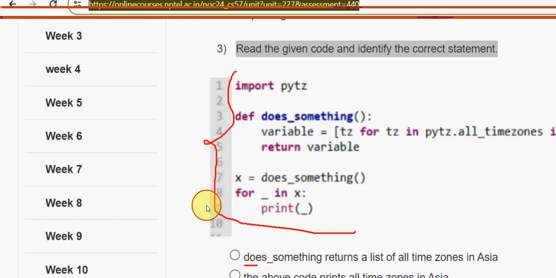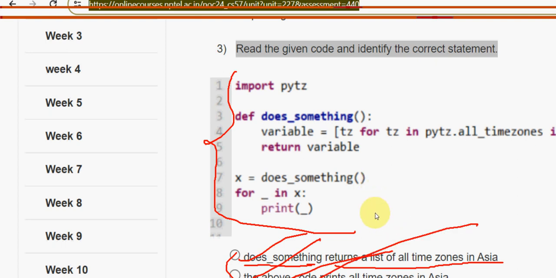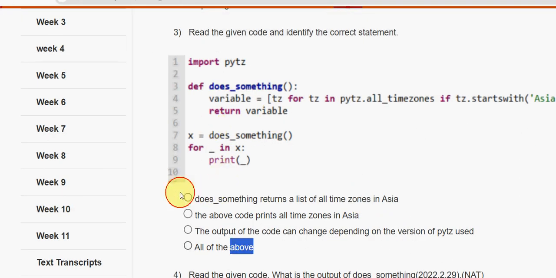So for the third question, if you see the first one, does something function returns a list of all time zones in Asia. It is the correct option guys. And the second one is also right, because the above code prints all time zones and the output of the code can change depending on the version of pytz used. So all these options are correct. That means we have to mark the fourth option, all of the above, as the correct option. So mark the fourth option guys.